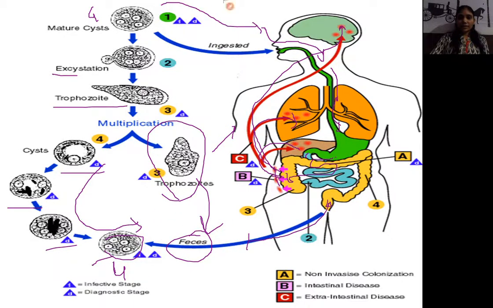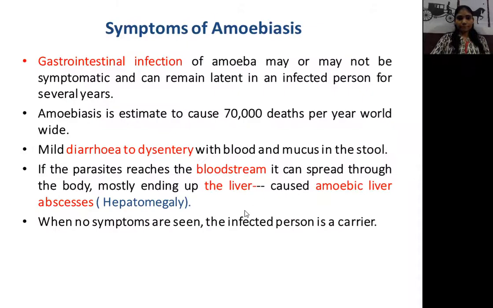So which is the infecting stage of amoebiasis? Here it is the quadrinucleated cyst. Inside the body, which is the infecting stage? So inside the body, it is the trophozoites. Okay, why? Because trophozoites damage the liver, lungs, and even the brain also. Okay, so this is the life cycle of amoebiasis. Okay, so what happens when that quadrinucleated cyst enters into our body?